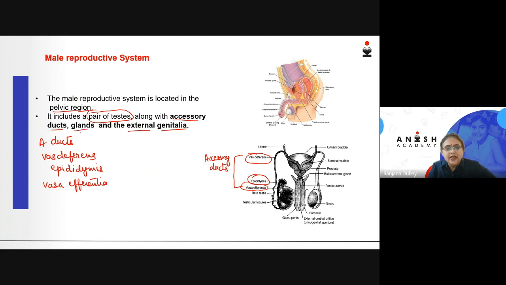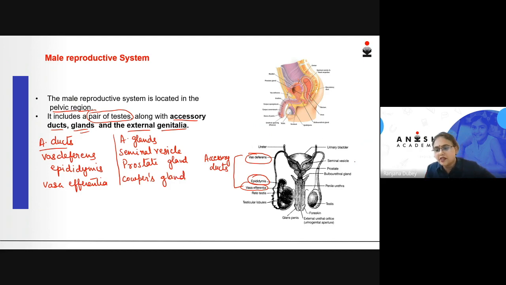What are the accessory glands? The accessory glands comprise the seminal vesicle, next is the prostate gland, and the Cowper's gland, which is also called the bulbourethral gland.